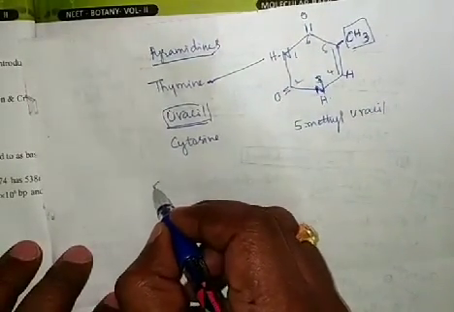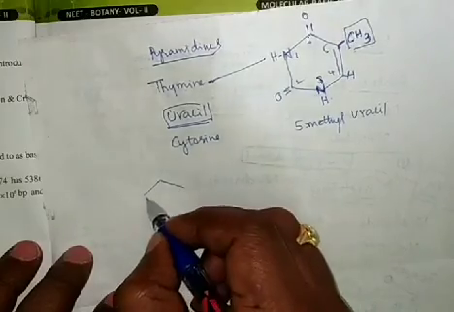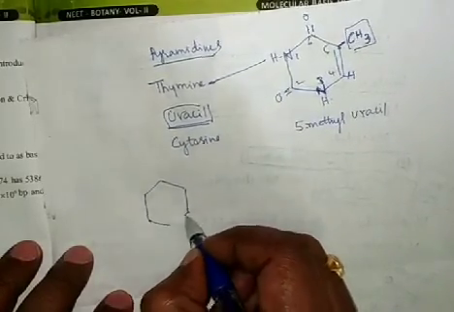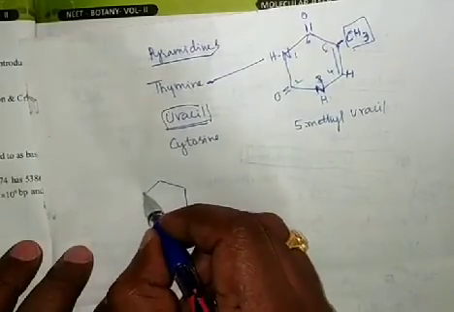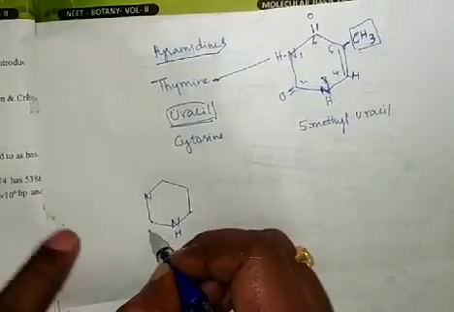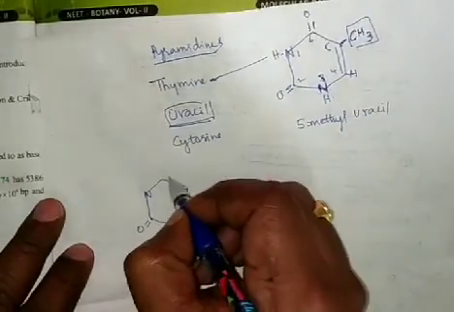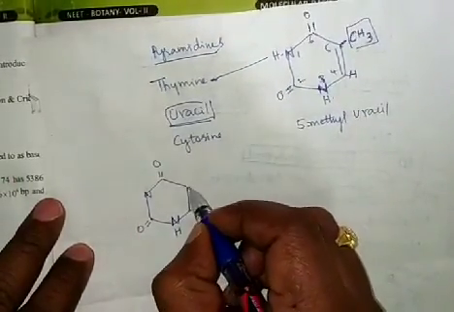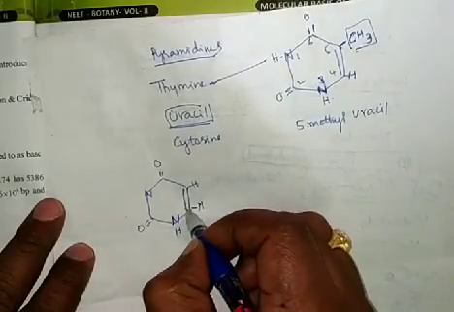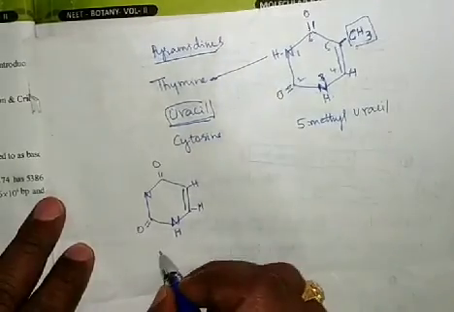Coming to uracil. Uracil and thymine are the same in structure, but with a slight difference. The 1 and 3 places have nitrogen. Here hydrogen. Double bond O. Same, double bond O. Here hydrogen. Here hydrogen. Double bond here. So this is uracil.